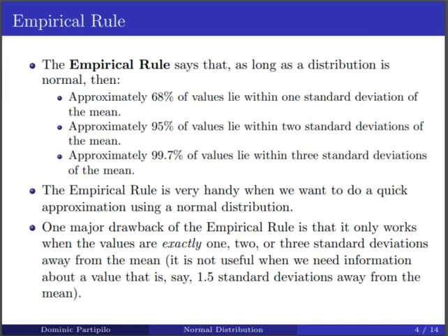So the big drawback of the empirical rule, though, is that it only works when the values are exactly 1, 2, or 3 standard deviations away from the mean. So for example, if we wanted some information about values that are 1.5 standard deviations away from the mean, the empirical rule wouldn't be very useful for us.